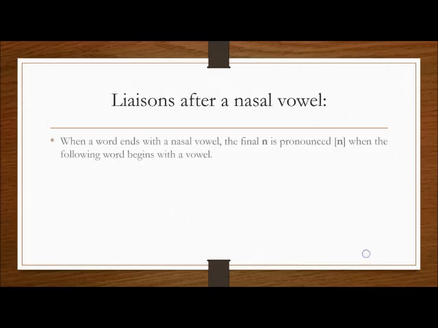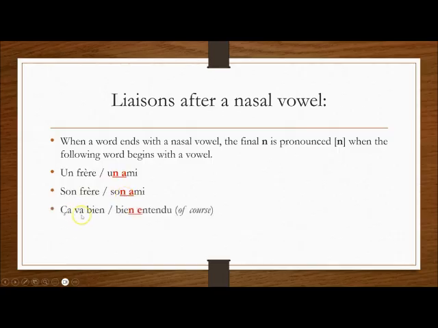If you have a nasal vowel at the end of a word, the following word that begins with a vowel turns that nasal sound into an actual consonant sound. So for example, here you have un frère, but then when you have the A, it becomes un ami, so that N is actually pronounced. Son frère, again nasal son, but here the N is pronounced. Son ami. Ça va bien, this N is nasal, and here it's bien entendu, so the N is pronounced.